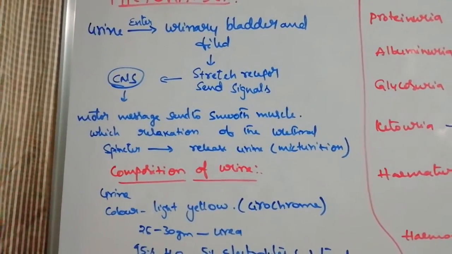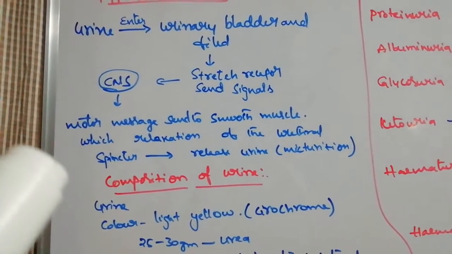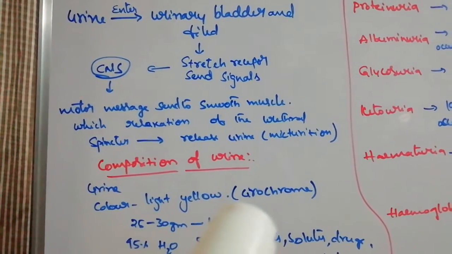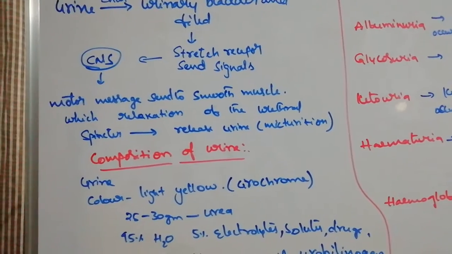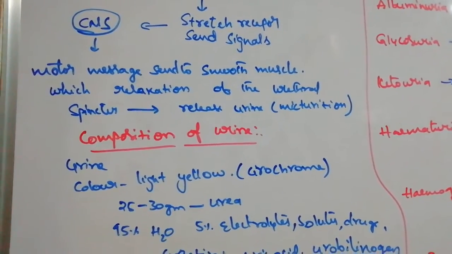So the urinary bladder is filled, the stretch receptor sends a signal to the CNS, and the CNS sends a motor message to the smooth muscle. The internal urethral sphincter opens, the external urethral sphincter is opened by our wish, and urine will be released. This is called micturition.